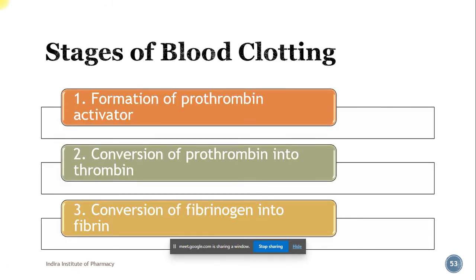Let's see the stages of blood clotting. The first stage is formation of prothrombin activator. The second step is conversion of prothrombin into thrombin, and the third stage is conversion of fibrinogen into fibrin. The last two steps are very easy. But the first step, formation of prothrombin activator, is a lengthy process. Again there are two pathways by which prothrombin activator is formed.